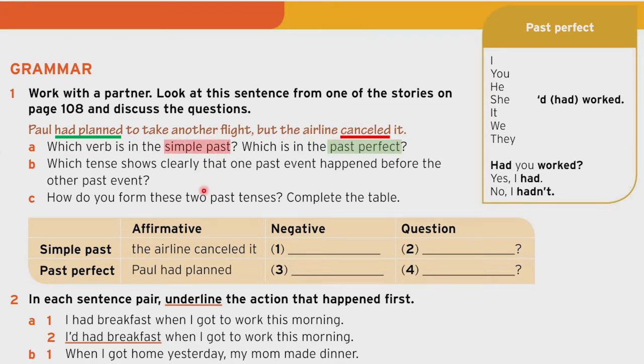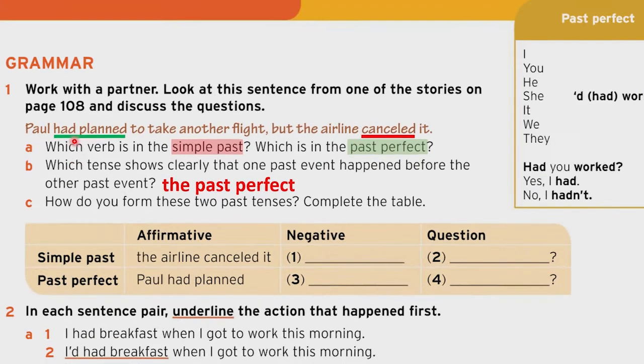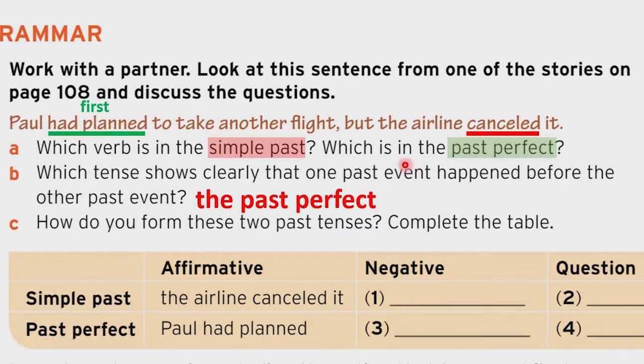All right. Then in the letter B we have which tense shows clearly that one past event happened before other past event. So which of these happened first? That he planned to take another flight or that the airline canceled it? That's right, that he had planned. And like this is in past perfect, well, the action is gonna be past perfect. As you can see, planned happened first and canceled happened later. That's why this action clearly happened before this other action.